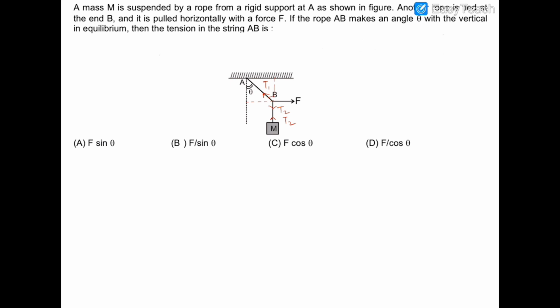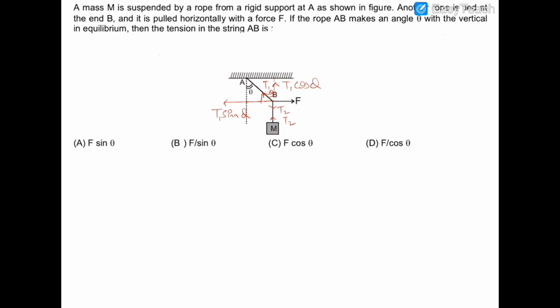This angle is theta, and this angle is 90 minus theta. So this component will be T1 sine theta, and this component in the vertically upward direction is T1 cos theta.